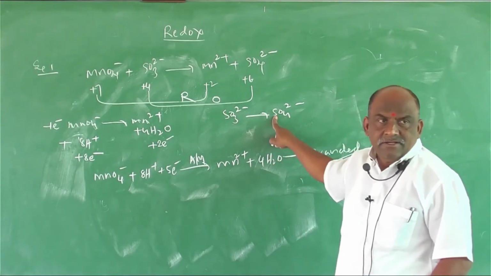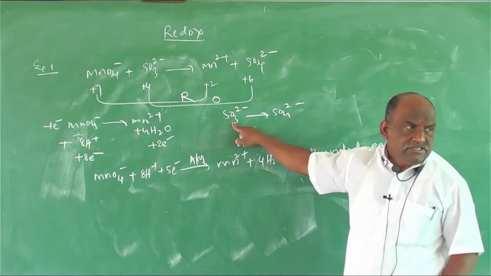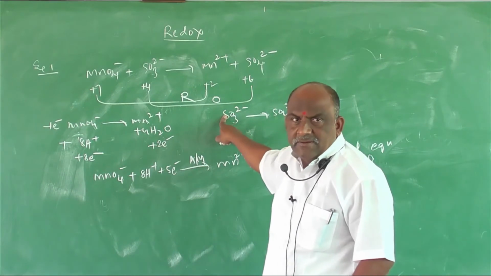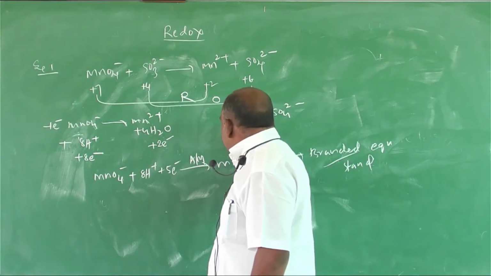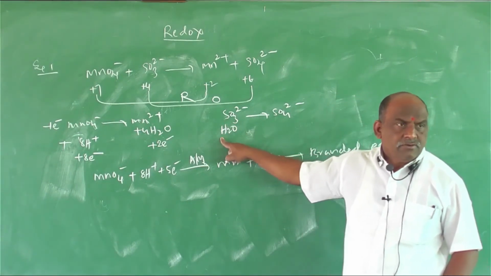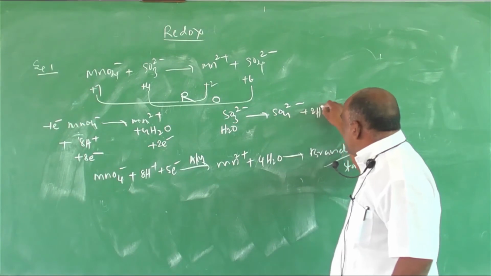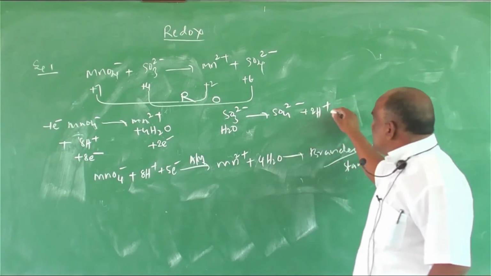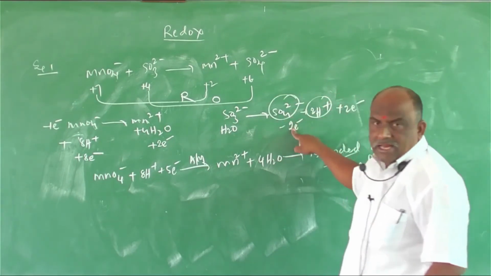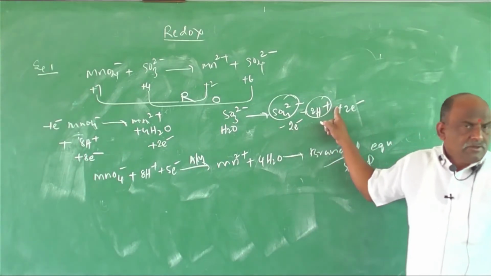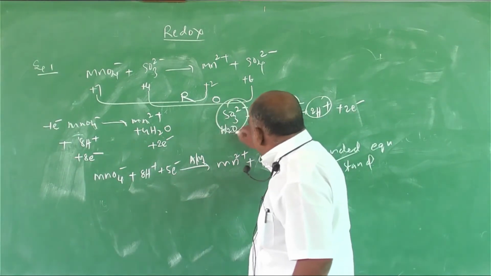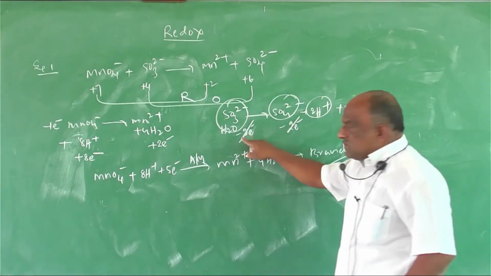Sulfur is balanced. Here how many oxygens? 3 oxygens. Here how many oxygens? 4 oxygens. Here one oxygen atom less, which means you should add one water on the left side. Adding one water. How many hydrogens? 2H plus, on which side? Right side. 2H plus means how many electrons? Plus 2 electrons. 2 minus means how many electrons? Minus 2 electrons. 2H plus 2 electrons, 2 minus 2 electrons. Here also minus 2 electrons, and they cancel.